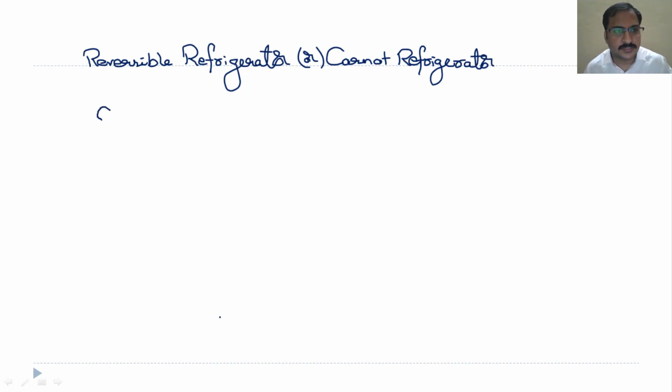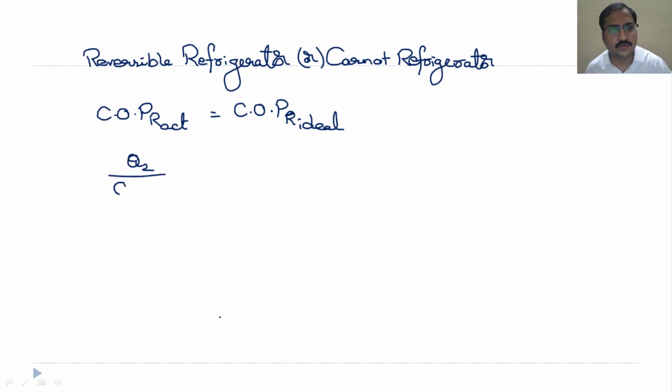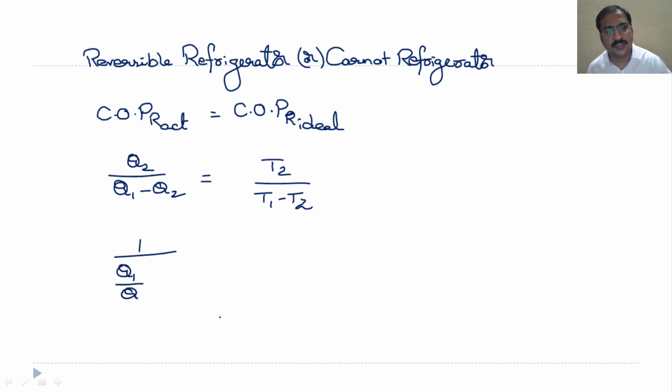then COP of the refrigerator actual must be equal to COP of the refrigerator ideal. Here the actual COP is Q2 by Q1 minus Q2 and the ideal is T2 by T1 minus T2. So, from this, 1 by (Q1 by Q2 minus 1) is equal to 1 by (T1 by T2 minus 1).